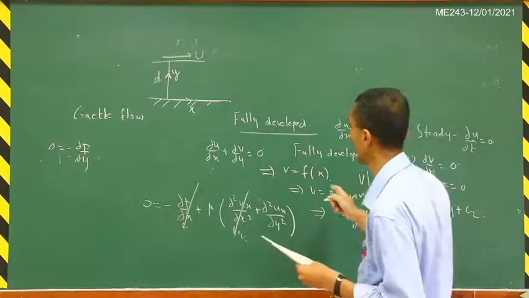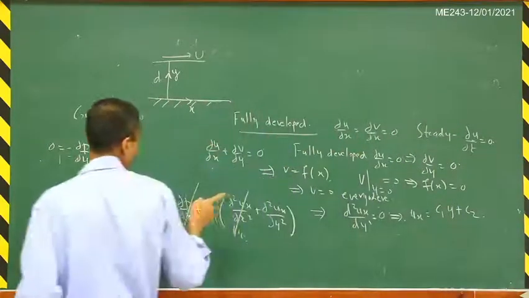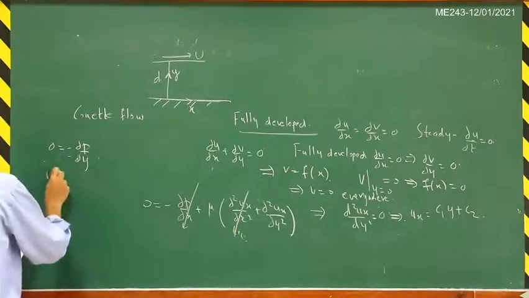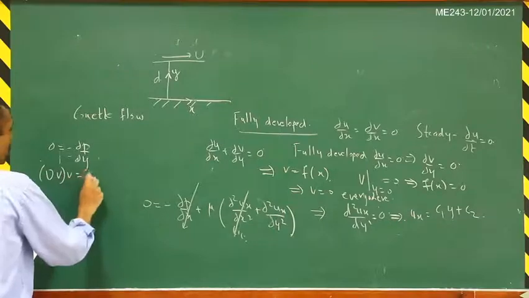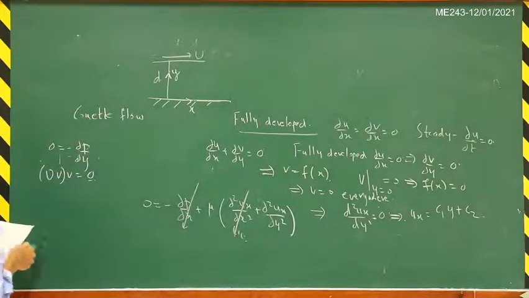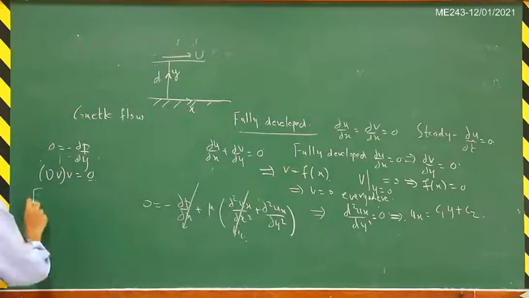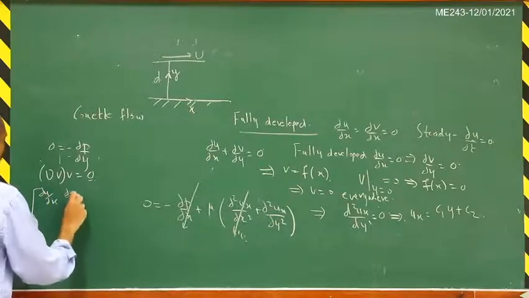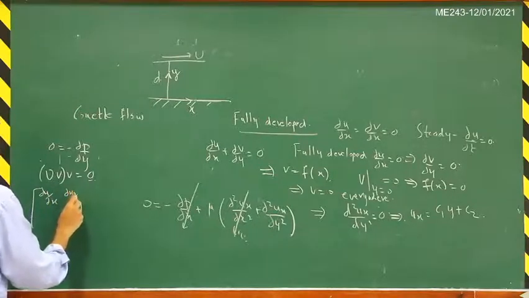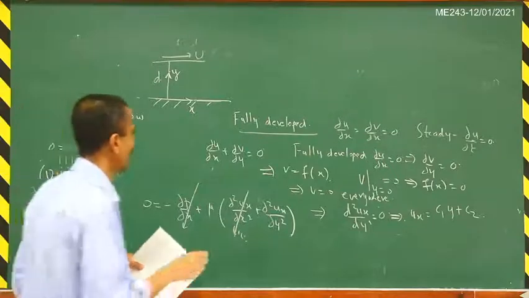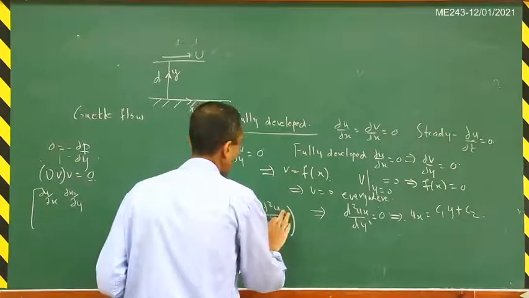Okay, one important thing I think I forgot to mention is that we did not justify that del V times V is equal to 0. So when the flow is unidirectional and fully developed, then the inertia term is del U by del X, del U by del Y. Okay, I'm actually confusing between U and V here. Let me not write the X here.